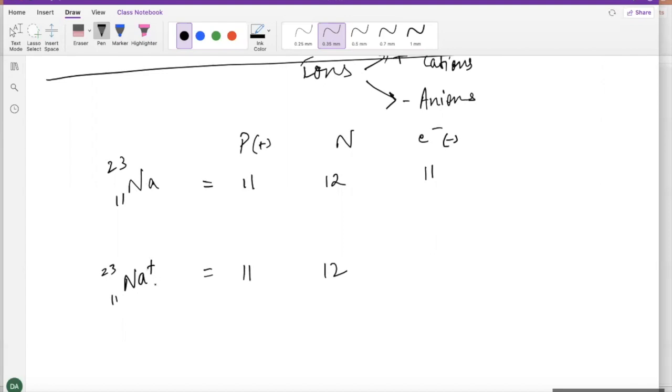When sodium has a positive charge, what does that mean? It means it has extra of the subatomic particle which is positive in charge. See, if you have 11 protons and 11 electrons, they cancel out each other and you do not see any charge here. That's why it's 0 and you don't write that number 0. But if my number of protons is more than the number of electrons I have, then I'll get a more positive charge. So think about this in this sense, guys.